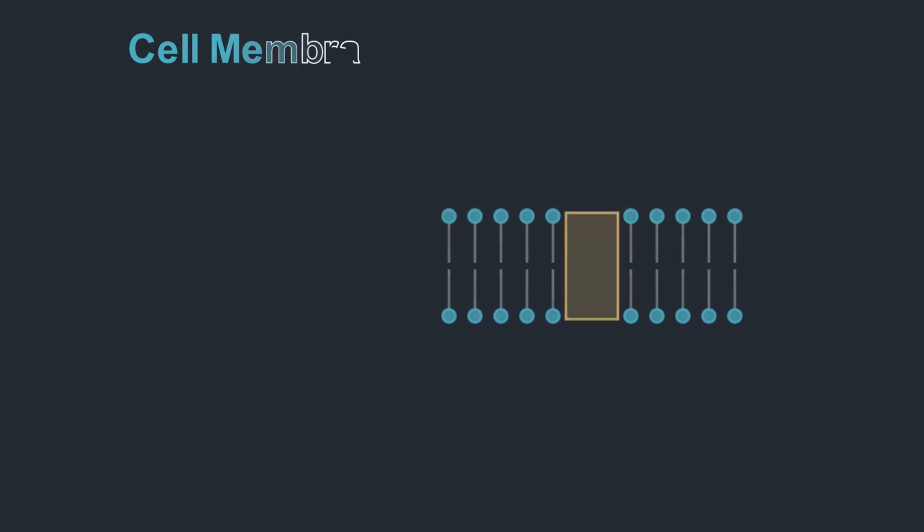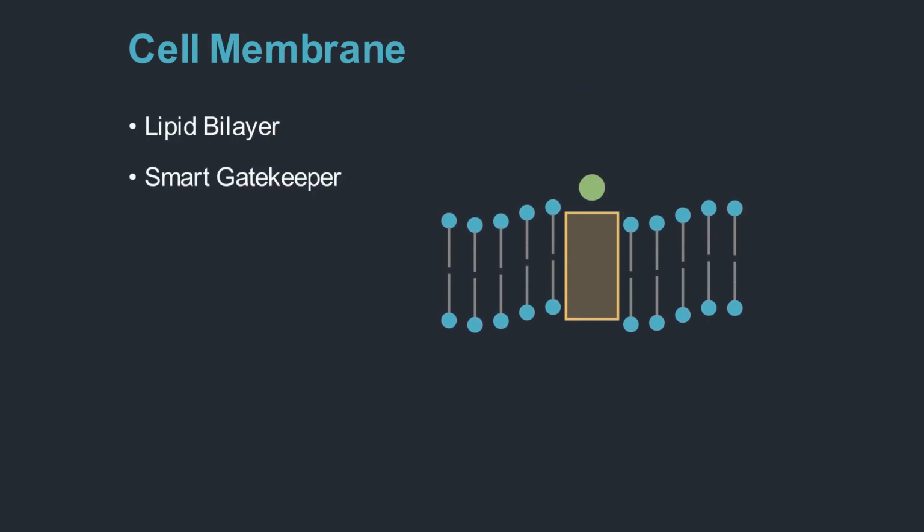Protecting this bustling metropolis is its outer wall, the cell membrane. It is not just a barrier, it is made of a double layer of lipid fats. It acts as a highly intelligent gatekeeper. While simple things pass freely, large nutrients must pass through special protein doors. The membrane decides exactly what comes in and what goes out.